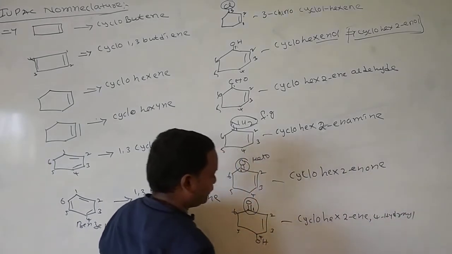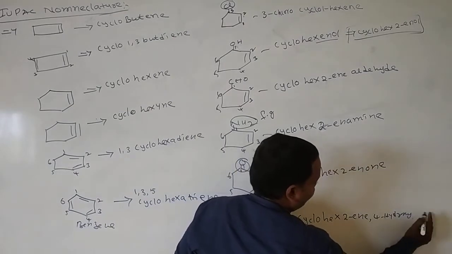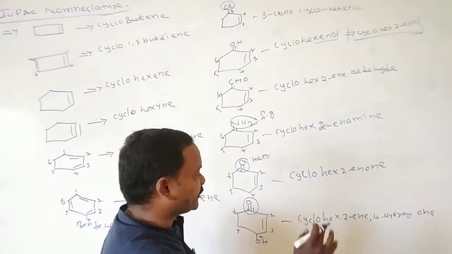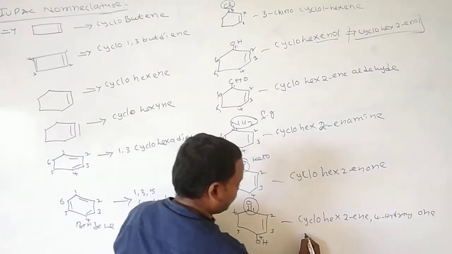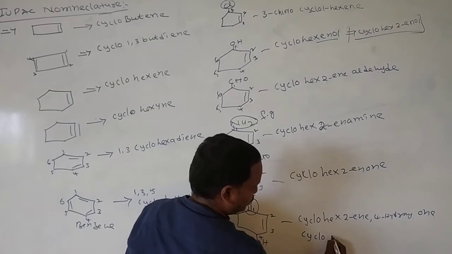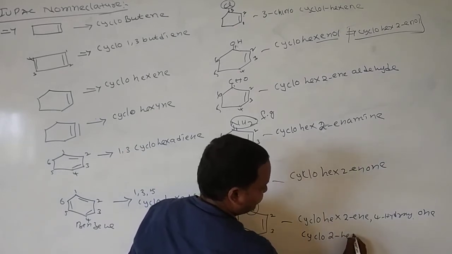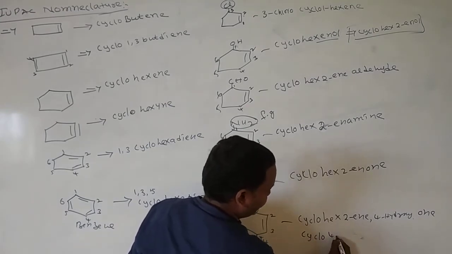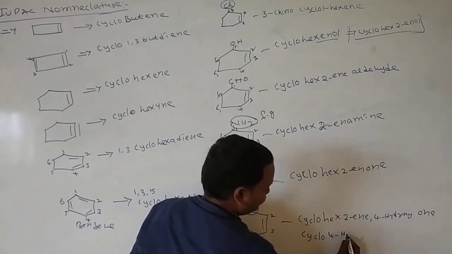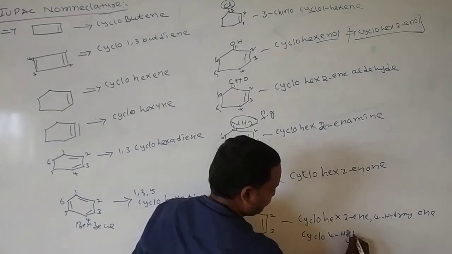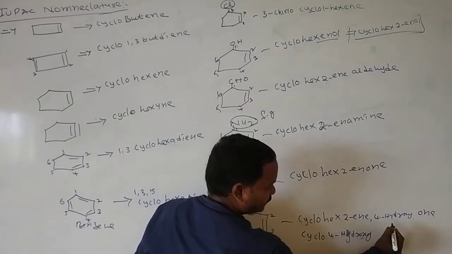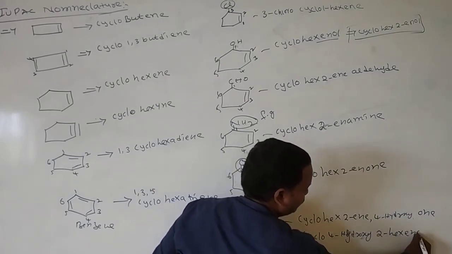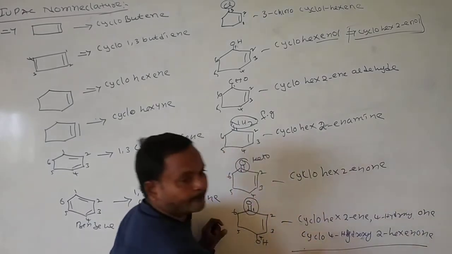4 hydroxy. Okay, there is some ambiguity here. The complete right name is like this: before that, I am writing 4 hydroxy cyclo 2-hexene.